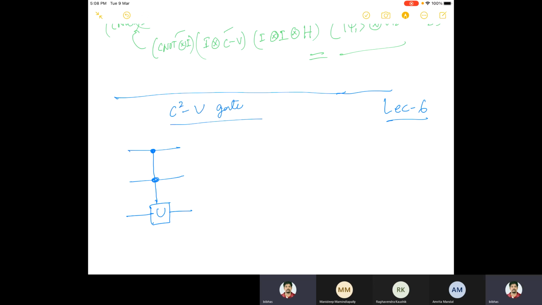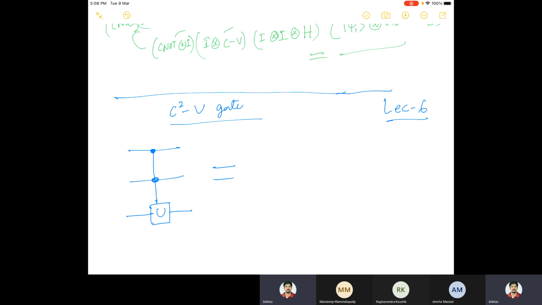Then we have to show that this can also be implemented using some single qubit gates and CNOT gate. Because I discussed the Toffoli gate in detail, I'll just give you a hint of how this gate can be implemented using NOT gates, CNOT gates, and some one control V gate, let's say.